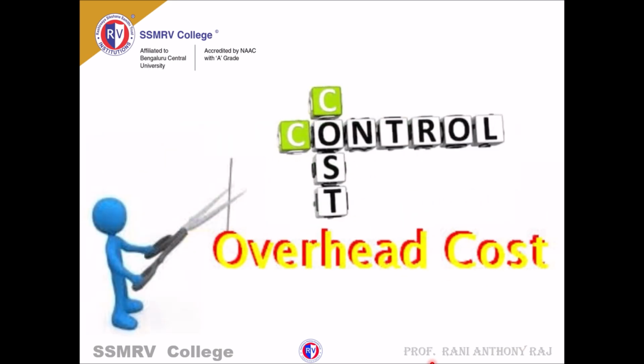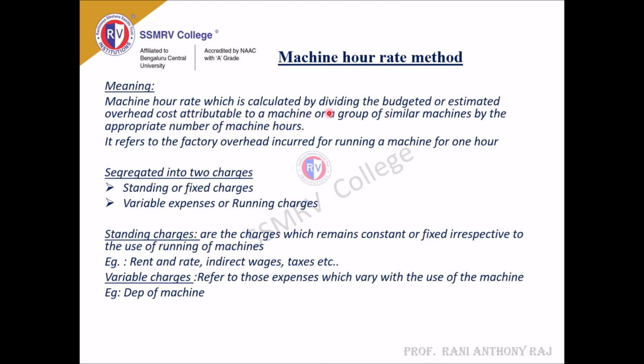Overhead cost control. In this video, I am going to explain how to solve the problem under machine hour rate. This is very important from your examination point of view. Machine hour rate is calculated by dividing the budgeted or estimated overhead cost attributable to a machine or a group of similar machines by the appropriate number of machine hours, which is nothing but the factory overhead incurred for running a machine for 1 hour. This is known as machine hour rate.